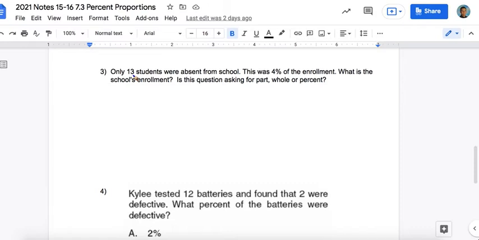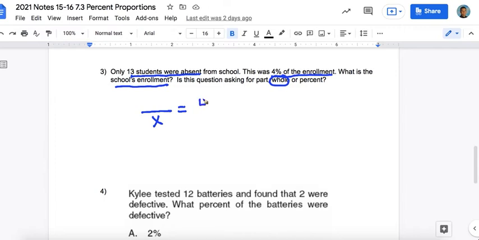Okay, only 13 students were absent from school. This was 4% of the enrollment. What is the school's enrollment? So I want to know the school's enrollment, so that would be all of the students in the school. So that would represent the whole. So I now know that I am looking for the whole, and since it's part over whole, I'm going to put the X on the bottom.